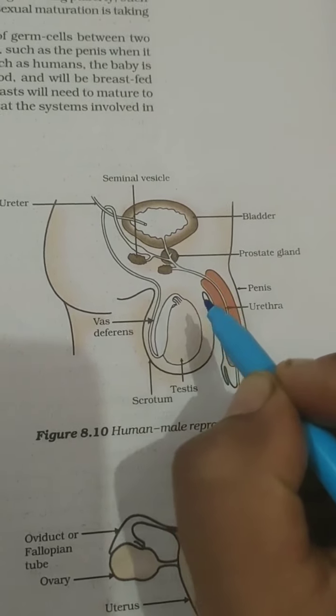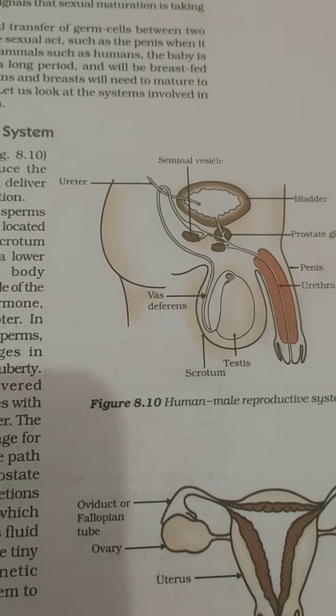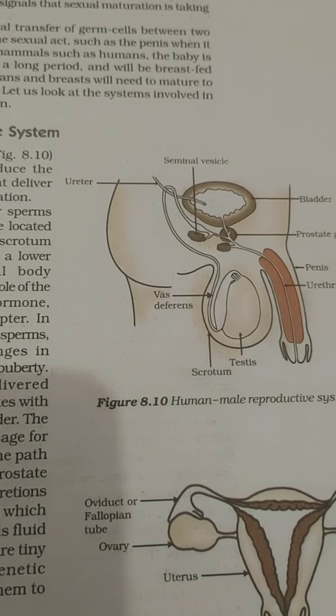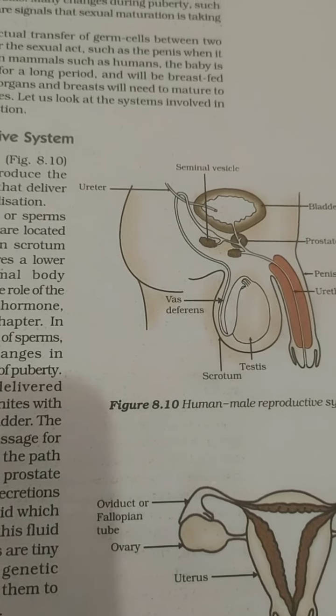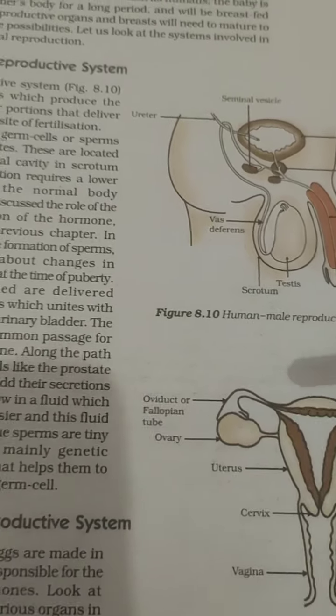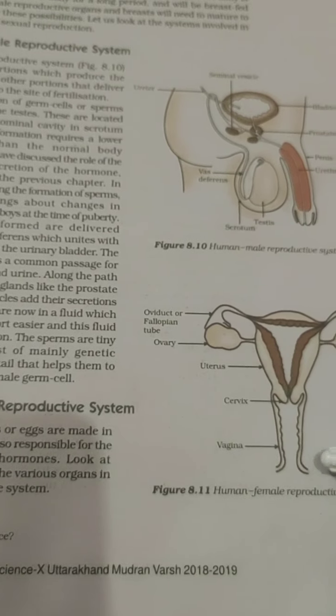the sperms to pass through it. These prostate glands and seminal vesicles allow the sperms to travel, to transport easily, because they produce a liquid which contains nutrients, which is called semen, a thick liquid in which there are sperms. So it helps the sperms to move easily, and they also give them nutrition for survival in the woman's body. Now after this we're going to move to the female reproductive system.